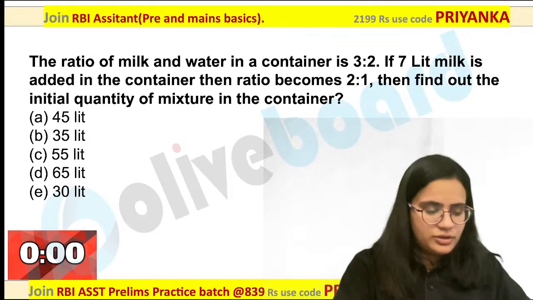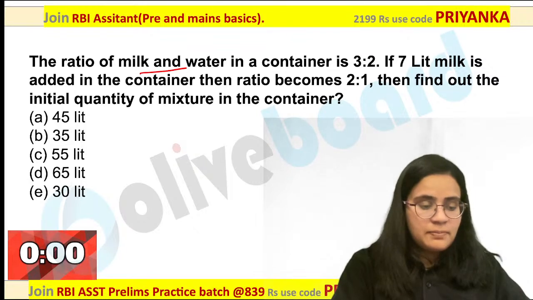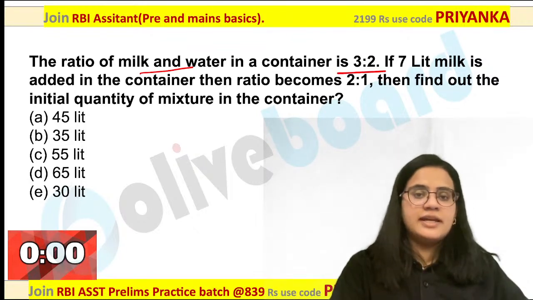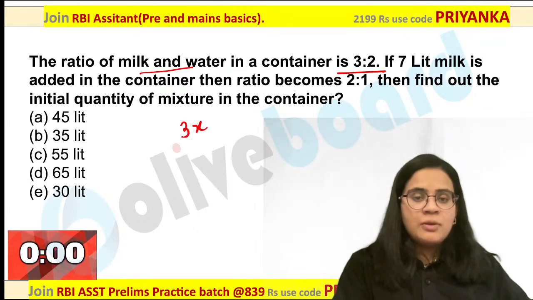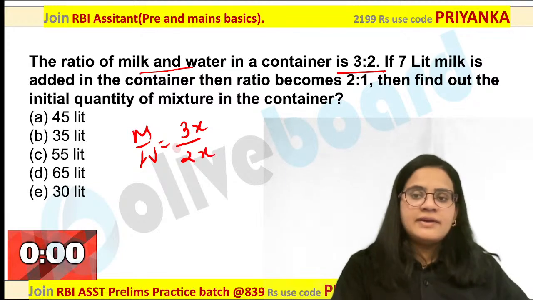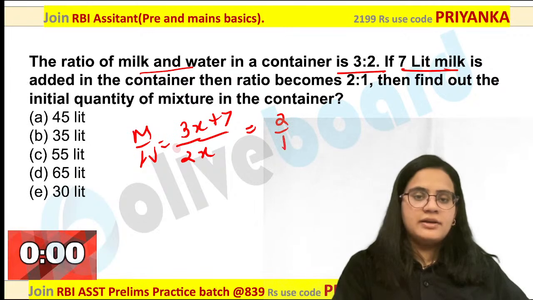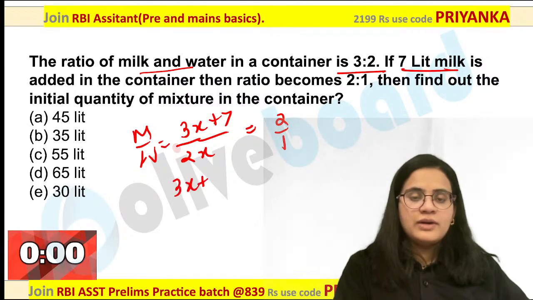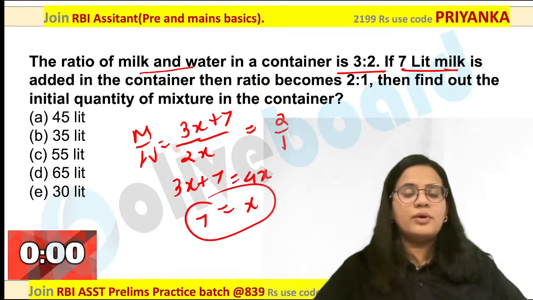How will you do this? So here the milk to water ratio is 3:2. All of you please pay attention. I don't know how you have approached it. So milk by water, that is nothing but 3x upon 2x. Now 7 liters of milk is added, so I can write down 7. The ratio becomes 2/1. Cross multiply the values. What will you get in this? This will become 4x. You can solve this. X is nothing but 7 over here.